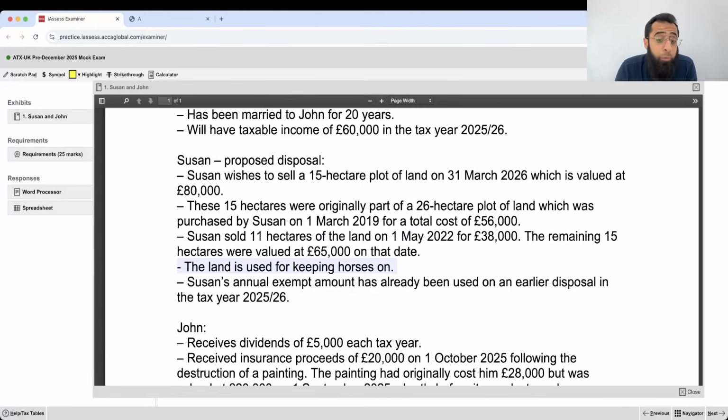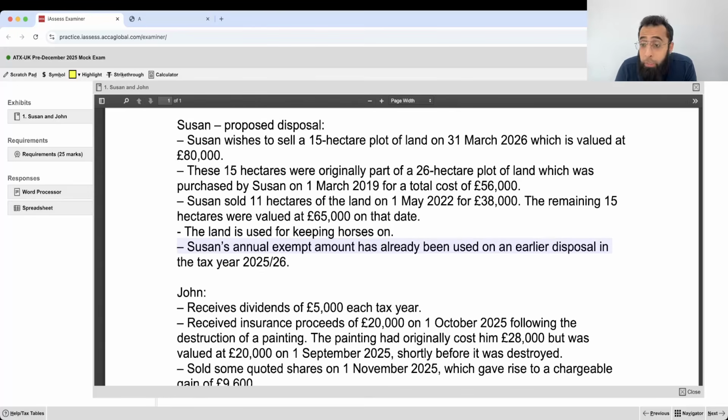The land is used for keeping horses on it, like it's not a business thing or something like that. Suzanne's annual exemption amount has already been used on earlier disposals in the tax year 25-26. So annual exemption is already used, like that 3,000 pound annual exemption. You don't have to claim it again.